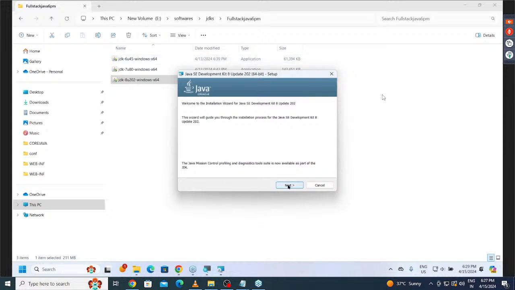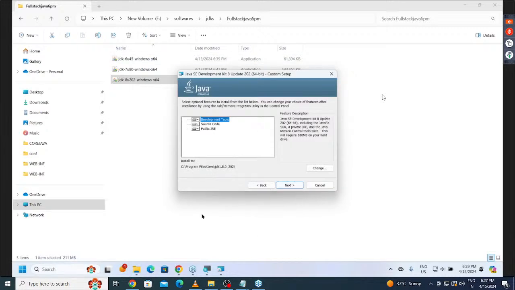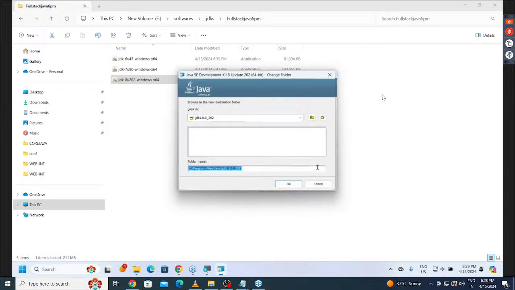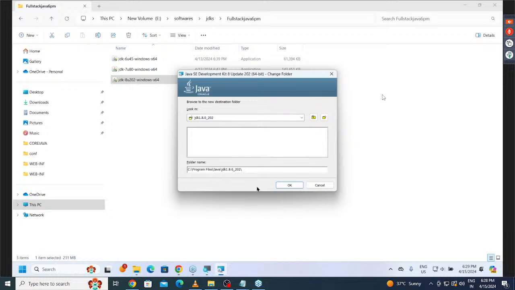Click on what button here? Next button. Then what location is it showing there? The JDK installation location. Click on what button? Change button. There I have to remove what? Program files. I don't like to install under program files.